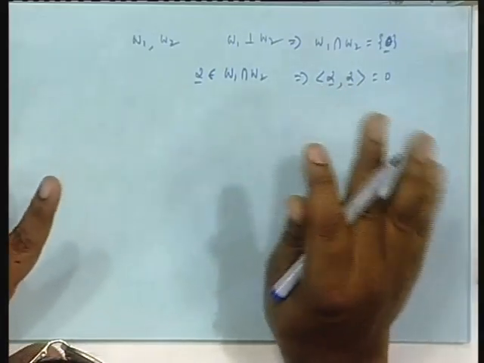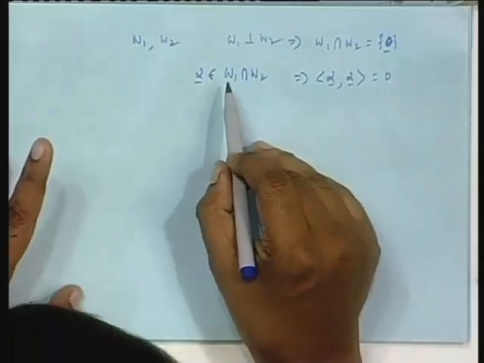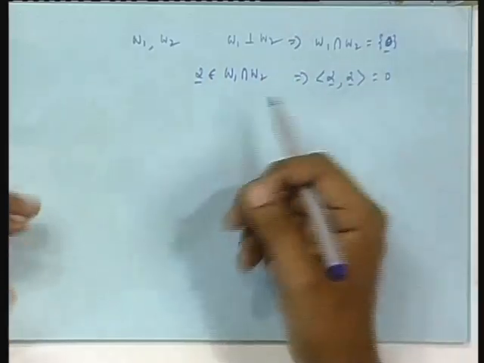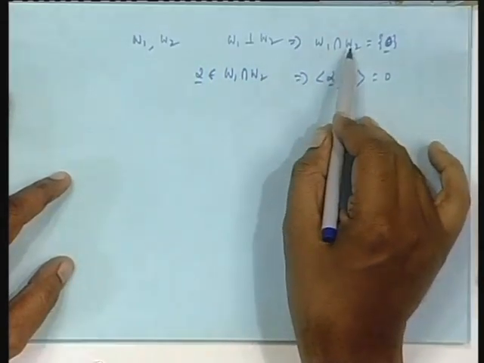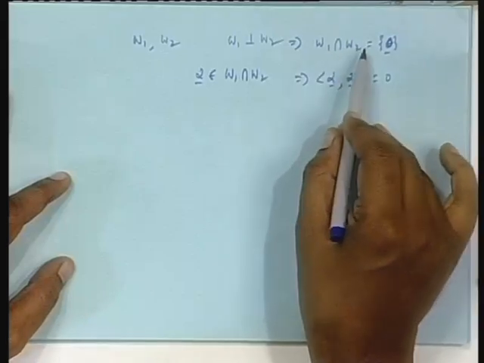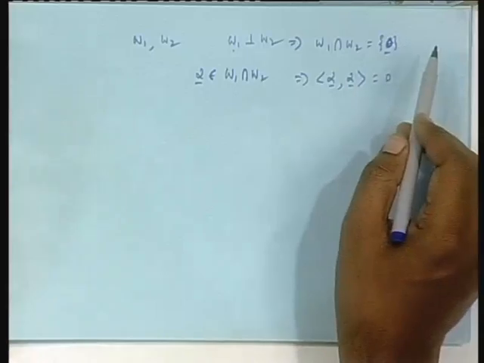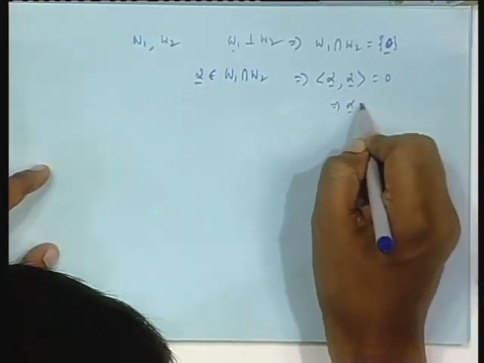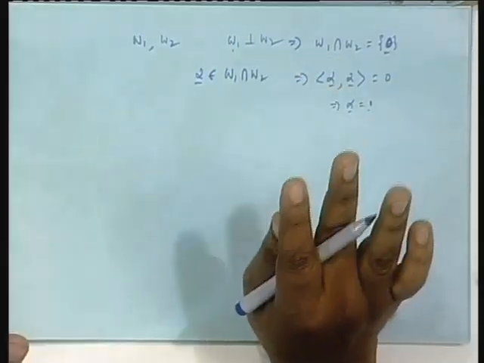There is no logical discrepancy anywhere. Only thing, I am not writing the way it is written in the book, most of the things I am conveying, because then that will waste too much time. So alpha inner product alpha must be 0, which means norm square of alpha is 0, this means alpha is 0.